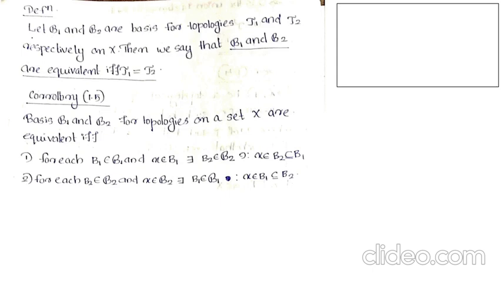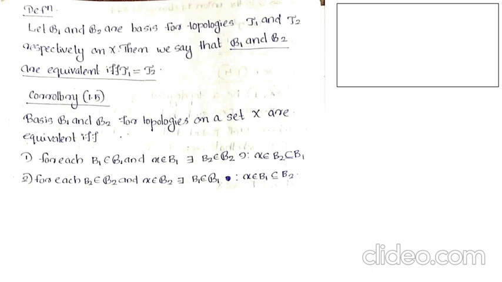Move on to a definition. Let B1 and B2 be bases for topologies tau 1 and tau 2 respectively on X. Then we say that B1 and B2 are equivalent if and only if tau 1 equals tau 2. That is, if two topologies are equal, then the corresponding bases are equivalent. If the corresponding bases are equivalent, then we say that the two topologies are equal. Move on to a corollary.